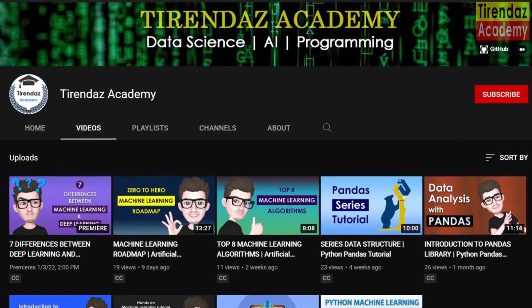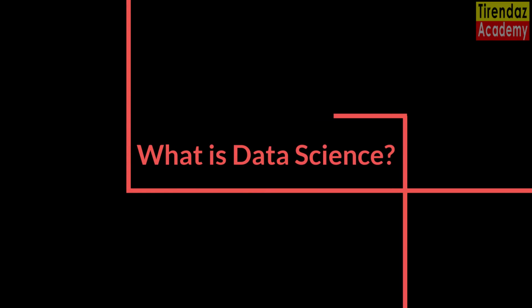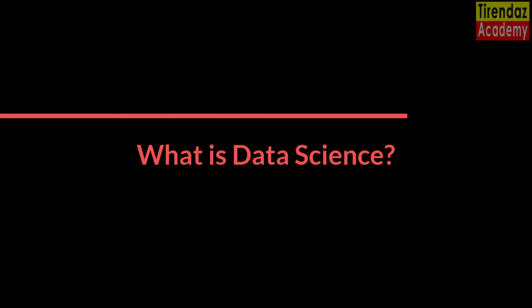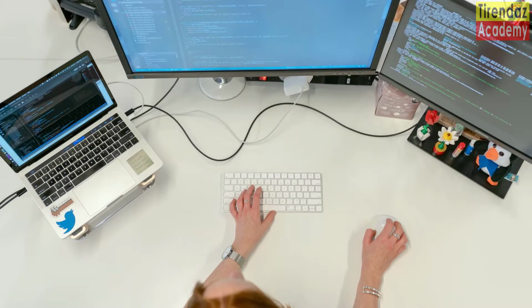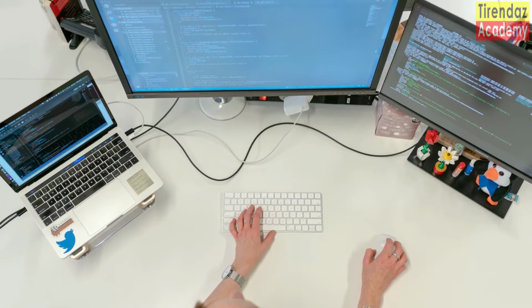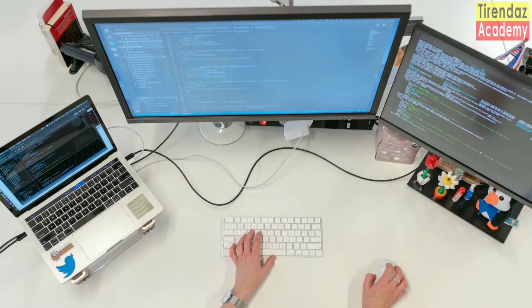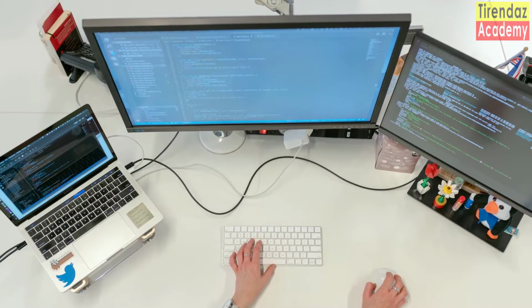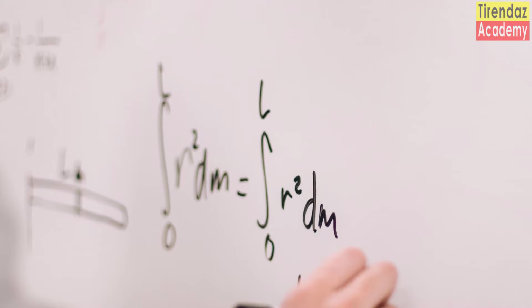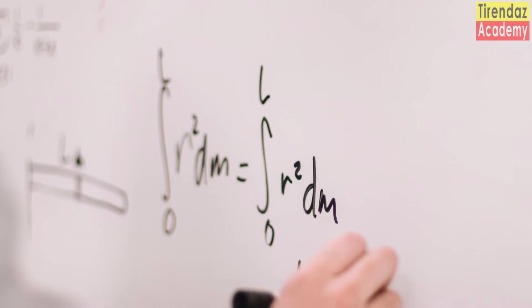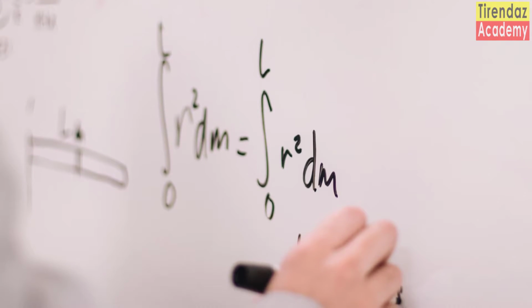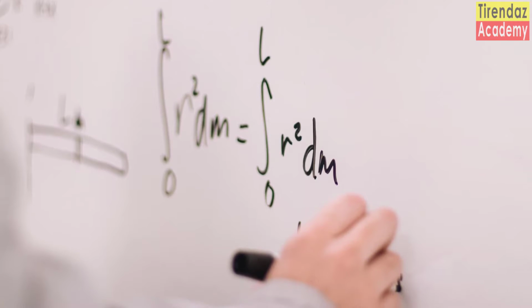First, let's take a look at what data science is. Data science is the science of extracting knowledge from data. With data science, you can explore data and find hidden patterns in data. You don't need to do deep math for data science. You can easily perform data analysis with Python libraries that have been released in recent years.